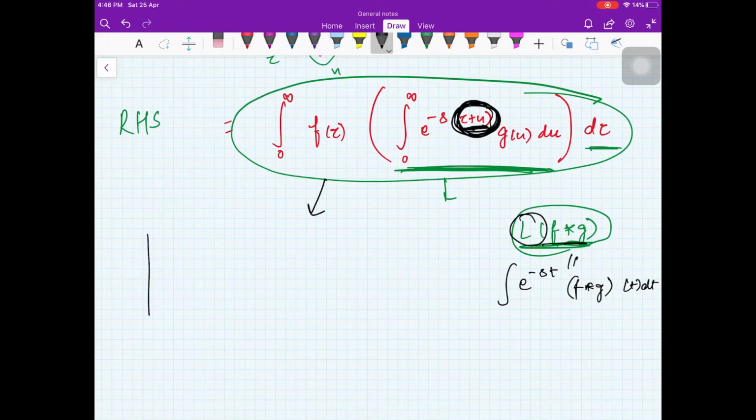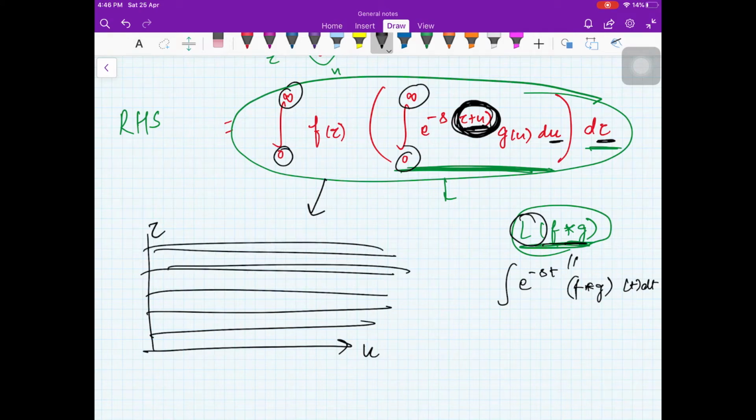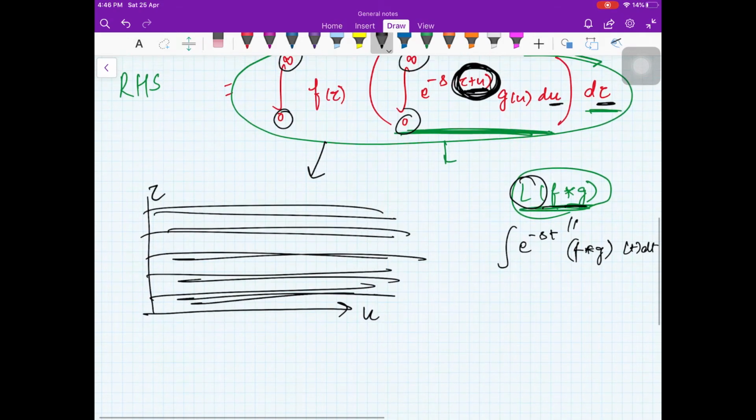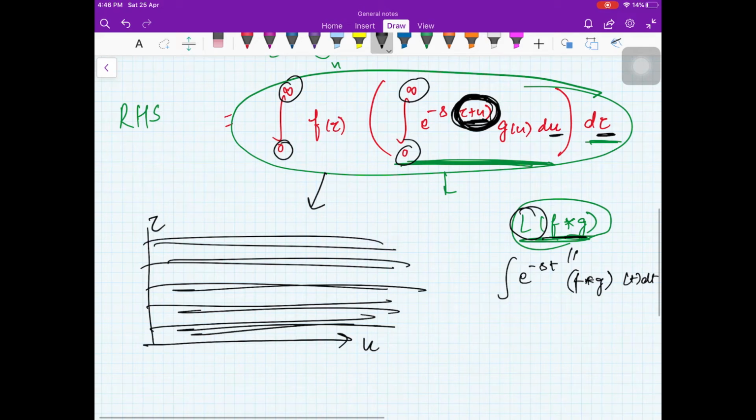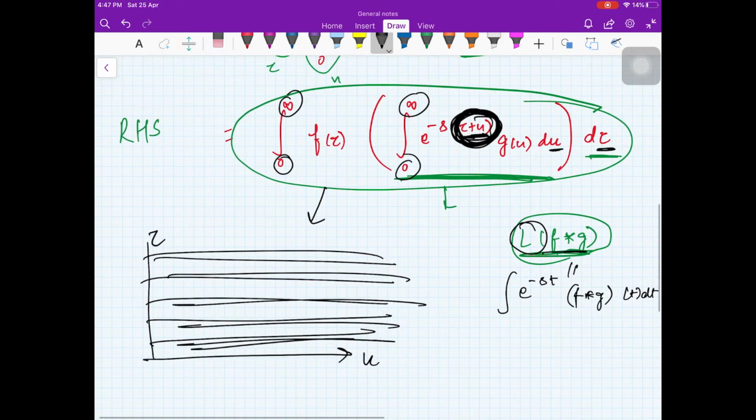Right now, if you look at the integration, you have two variables here, u and tau, and the limits are 0 to infinity, 0 to infinity. So you are integrating over this whole region, right? Now I am going to put tau plus u as another variable.